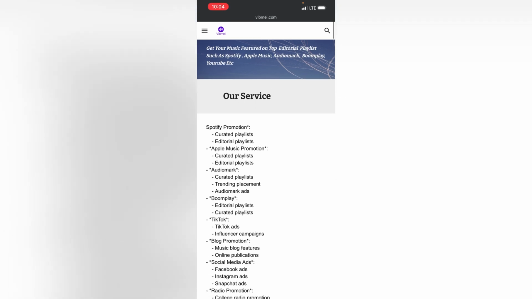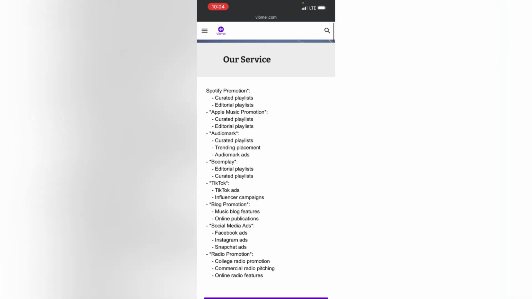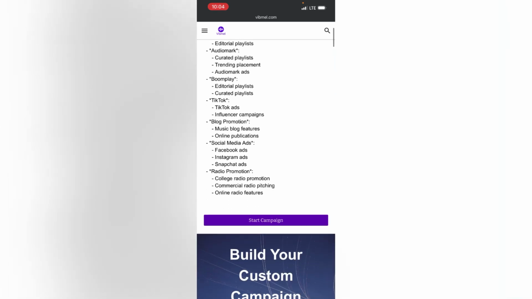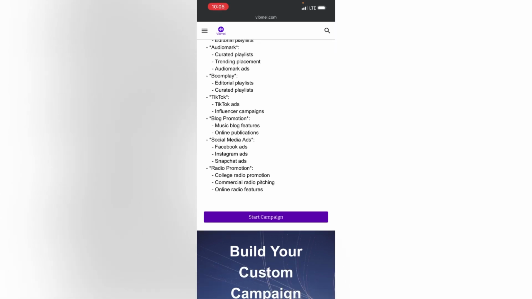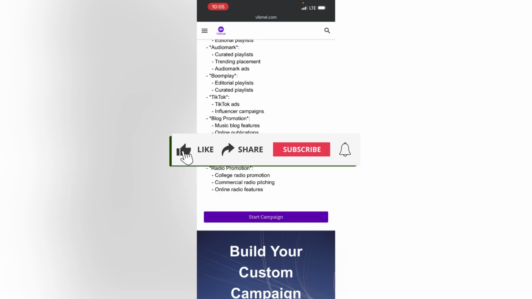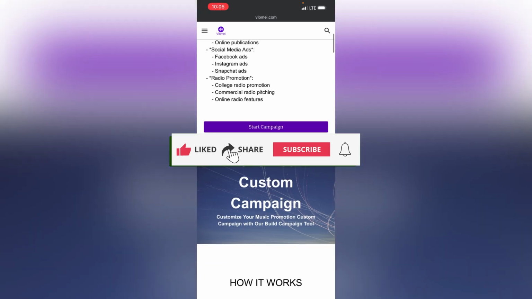You can see right here these are all the services they offer: Spotify promotion, both curated and editorial playlist. So for those of you who would like to get an editorial or curated playlist on Spotify, you can get all the services right here. They also offer Apple Music promotion, both curated and editorial playlist, and Audiomack, with curated, trending and editorial playlist too. So basically you can get all the promotions you want. We also have Boomplay promotions, TikTok promotions, blog promotions, and social media ads like Facebook ads, Instagram ads, Snapchat ads and radio ads. Basically everything you need, you can get right here.